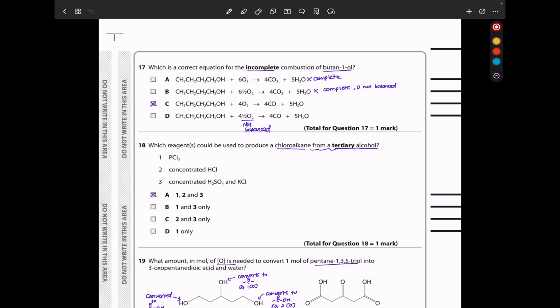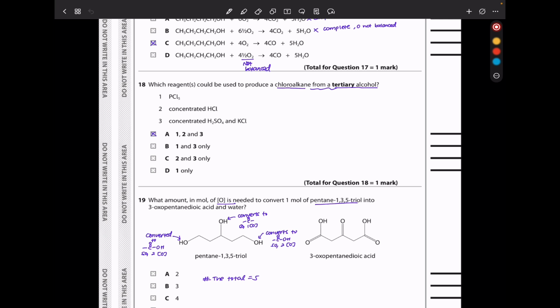In question 17, which is a correct equation for the incomplete combustion of butan-1-ol? If it's incomplete combustion, then it means not only carbon dioxide and water. So this is going to be out, and that is going to be out because these show complete combustion. That leaves us with these, but this equation is not balanced, so the answer is going to be C. In question 18, which reagents could be used to produce a chloroalkane from a tertiary alcohol? So we can use PCl5, we can use concentrated HCl, and we can also use concentrated sulfuric acid plus potassium chloride. So the answer is going to be A, all the reagents could be used.